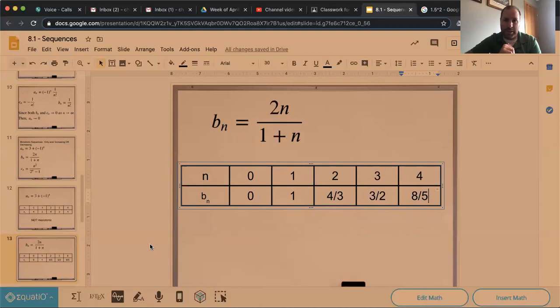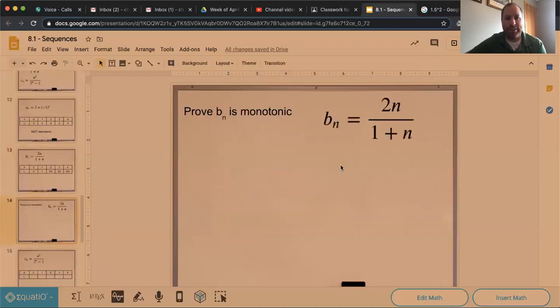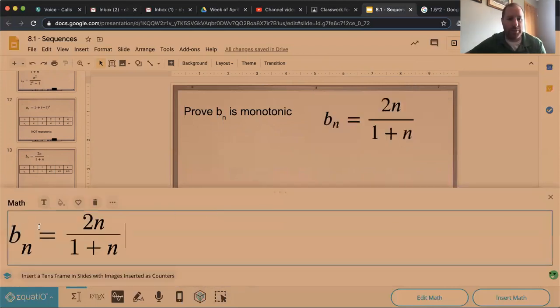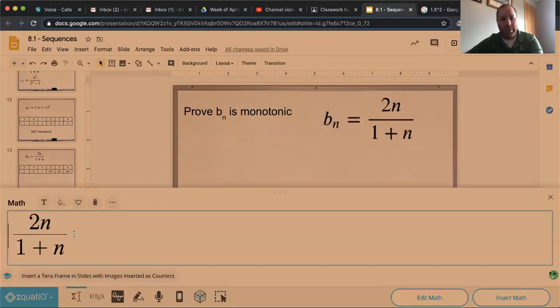But if you want to claim that something is monotonic, what I would like you to do is to prove that it is monotonic. And so I'm going to show you how we prove that this is, in fact, monotonic. How we do that is we just take this function and we say, okay, I have my evidence. I'm pretty sure it's increasing. We did a little bit of stuff, we checked. So I'm pretty sure that the next number will be greater than this one. And here's how we put that.